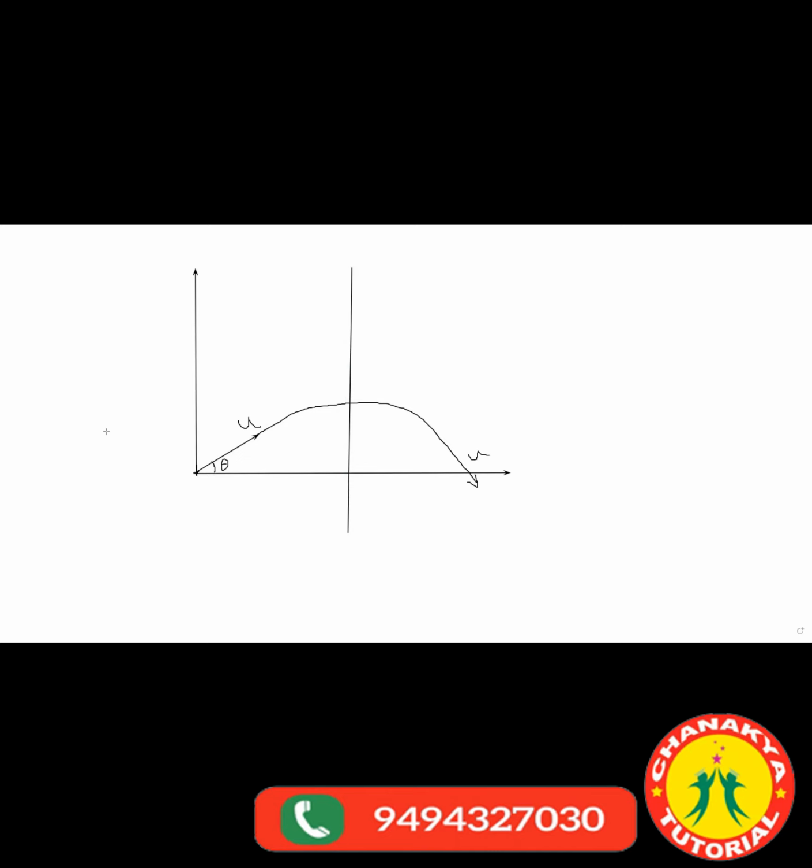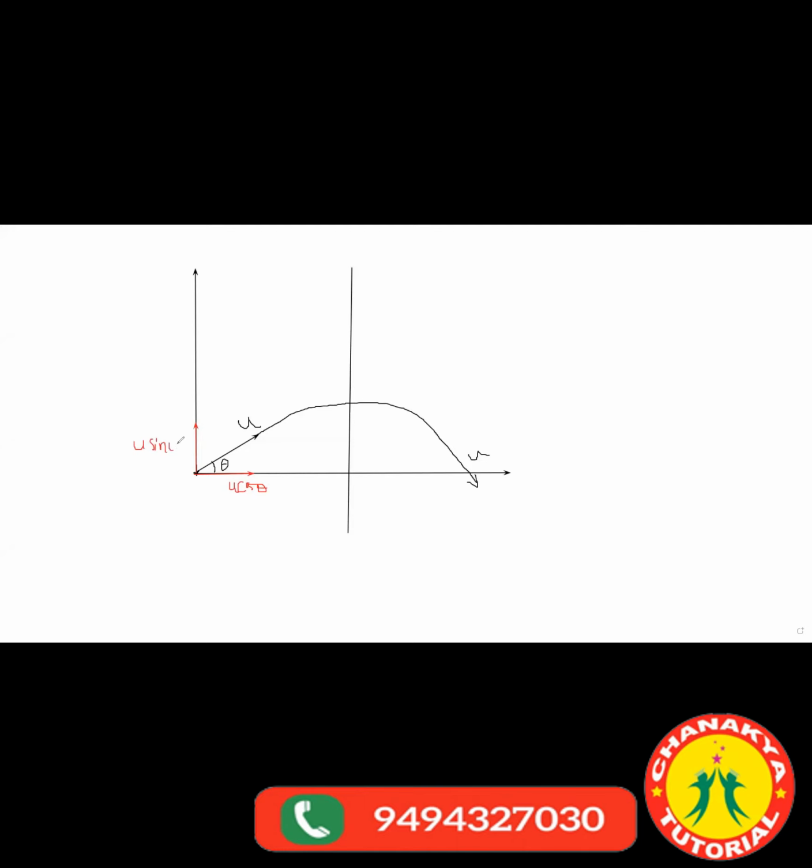We'll break the x component, and we break the y component. Correct? Now, what will be the x component? U cos theta. What will be the y component? U sin theta.